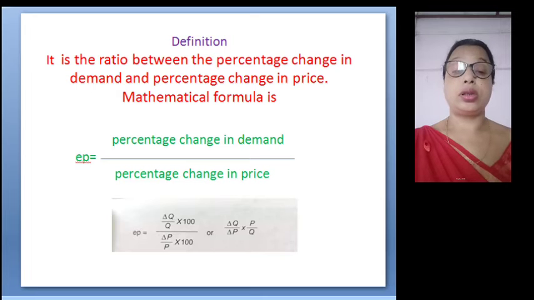We can derive a mathematical formula for price elasticity of demand as the percentage change in quantity demanded of a good divided by the percentage change in price.